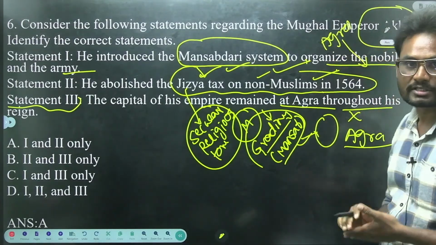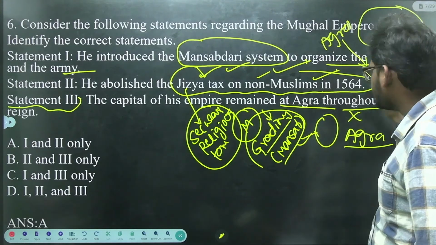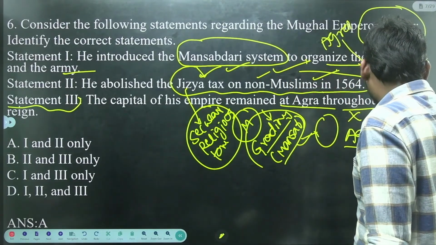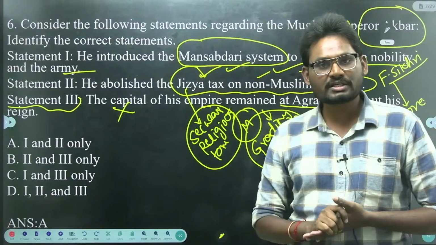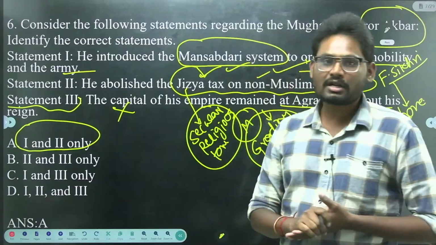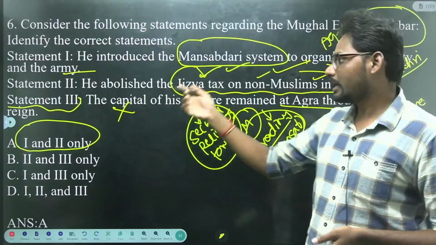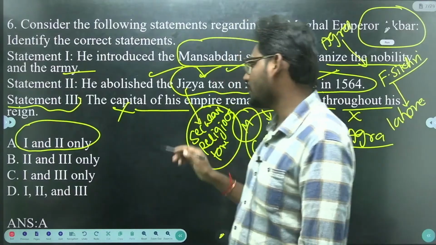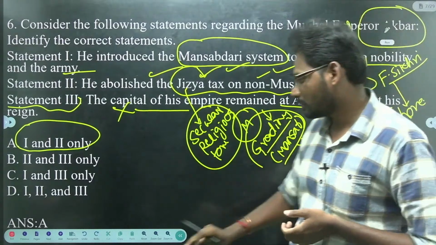Later he shifted his capital city to Fatehpur Sikri, and from Fatehpur Sikri to Lahore. So statement 3 is wrong. So here the answer is 1. Only statements 1 and 2 are true, because Akbar introduced the Mansabdari system and abolished jizya tax, but his capital cities were shifted from Agra to Fatehpur Sikri, later to Lahore.